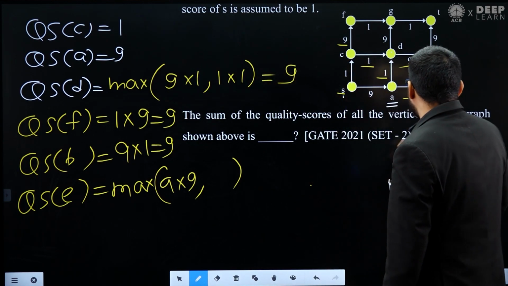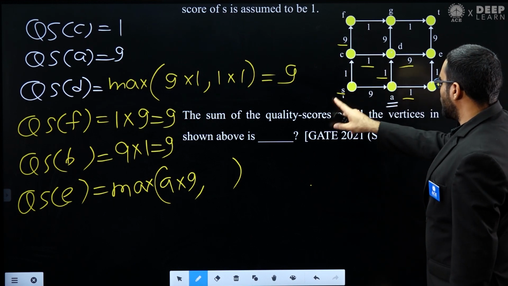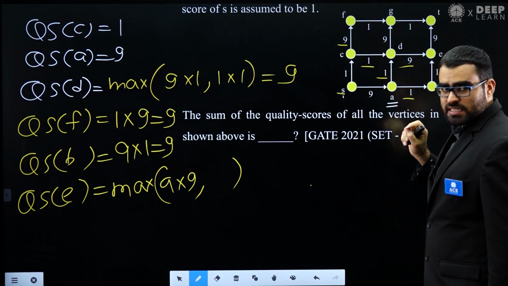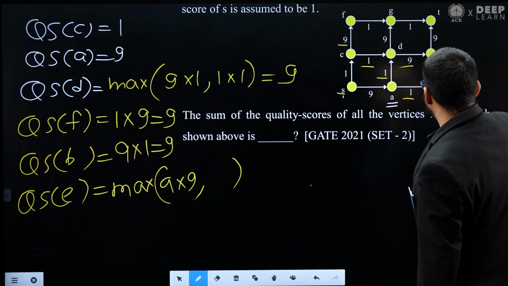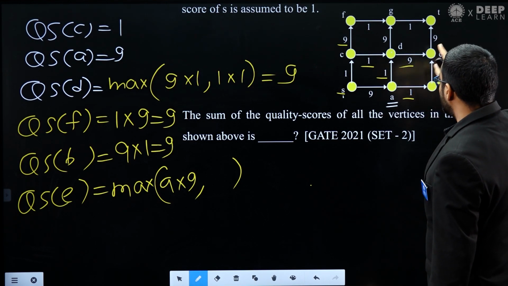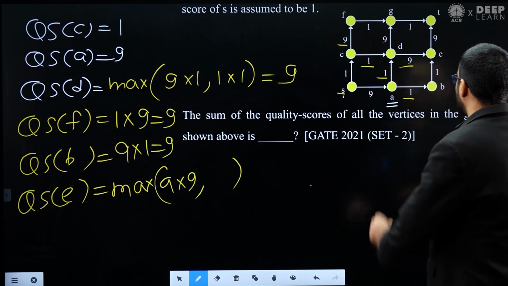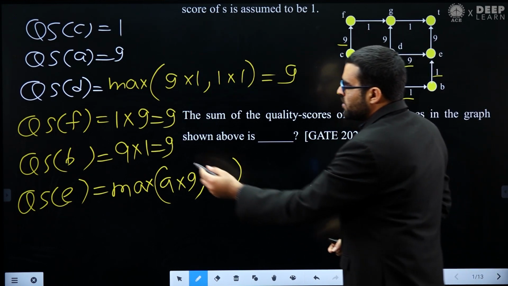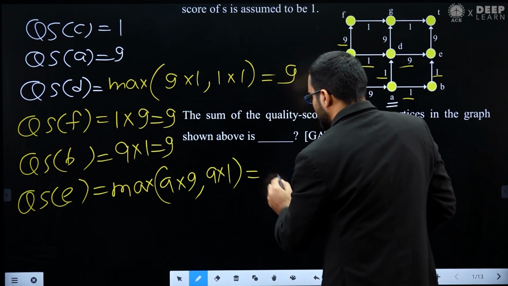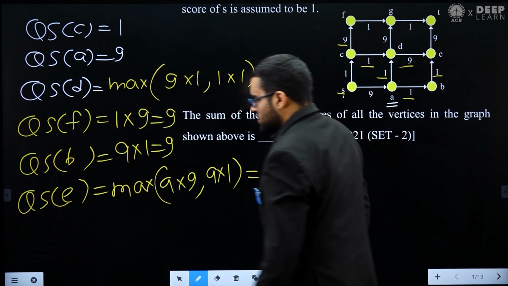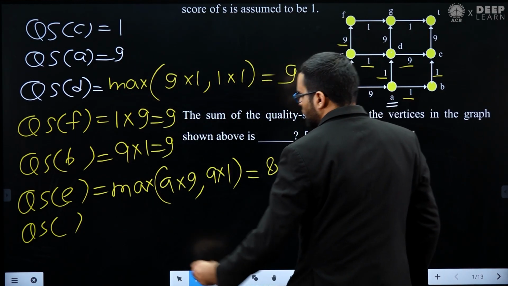Or if you take the path through B, the score will be the quality score of B multiplied by 1. The quality score of B I already know, that is 9, multiplied by 1. So the maximum value is 81.